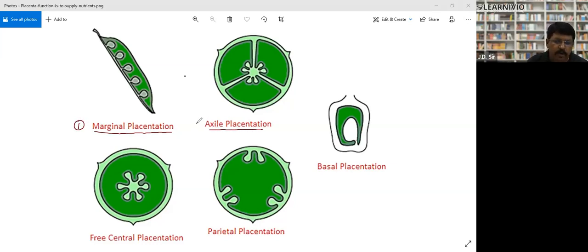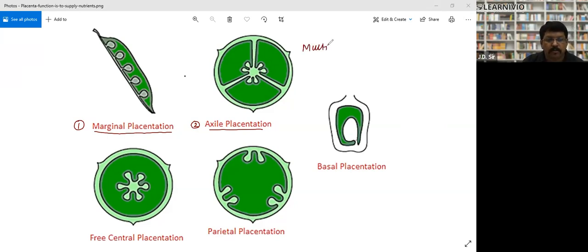Again, there is axial placentation. Have you ever chopped lady finger? Yes, sir. So when you chop lady finger, you must have seen that there are some partitions in the wall and there are seeds over here, right? That is the axial placentation. So what happens in axial placentation? Here there is one chamber in ovary, so this is called unilocular. Here there is more than one chamber in ovary, right? So this is called multilocular.